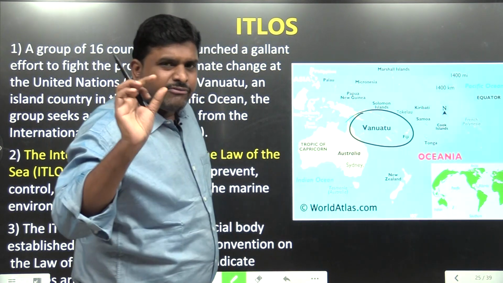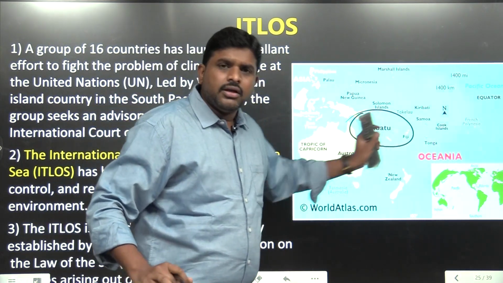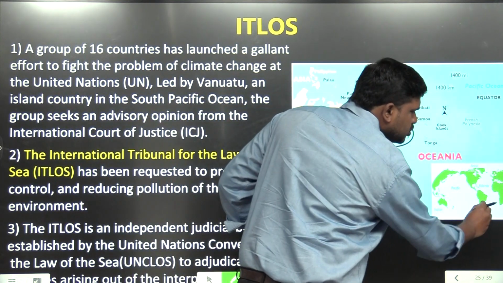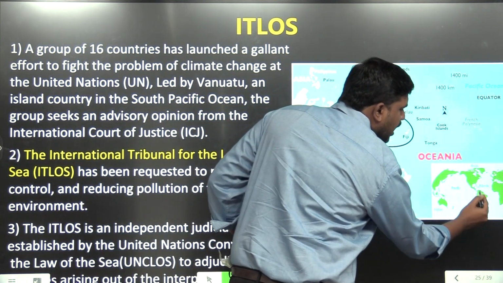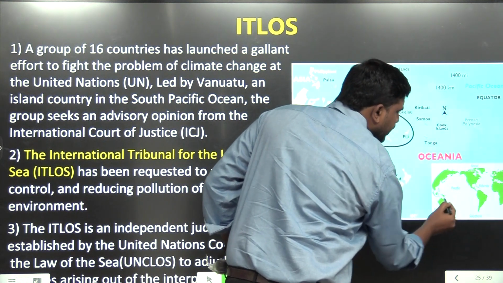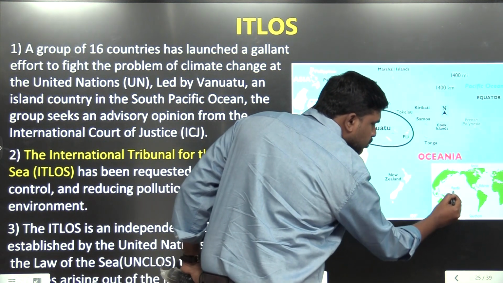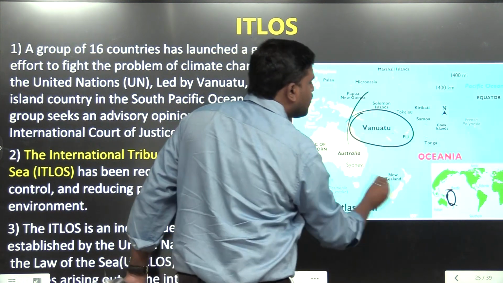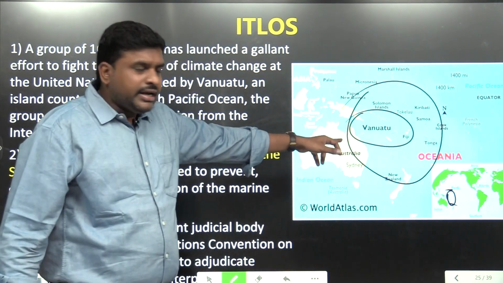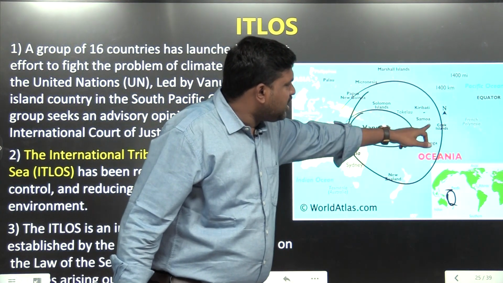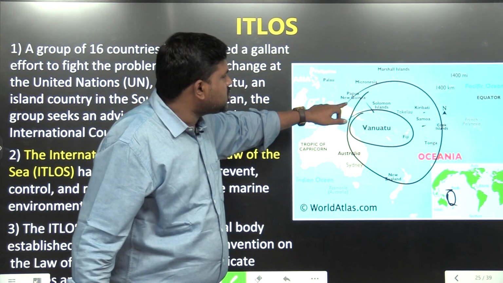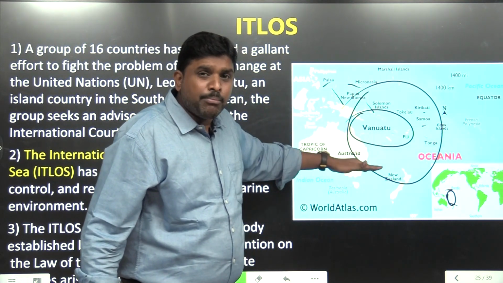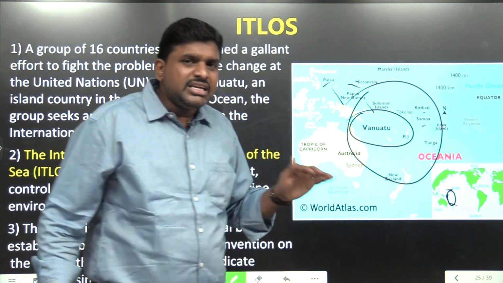Vanuatu is a small country in the Far East. If you see the world map here, the Atlantic Ocean, here India, the Pacific Ocean, Australia. In this Pacific Ocean, small countries are there. Vanuatu, Fiji, Kiribati, Samoa, Solomon Islands, Papua New Guinea, Palau, Micronesia, Melanesia, Polynesia, these small countries